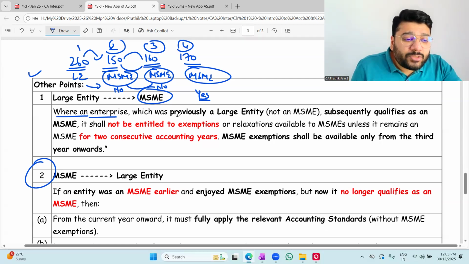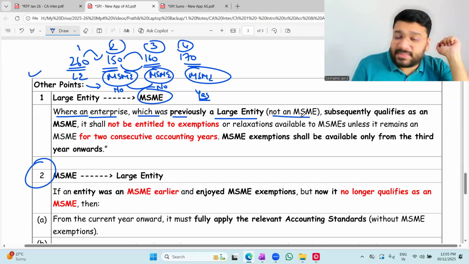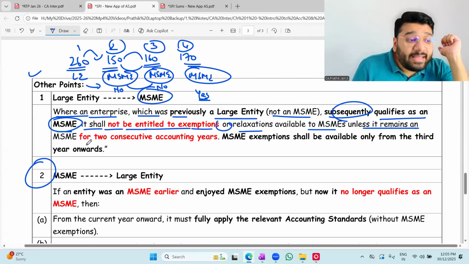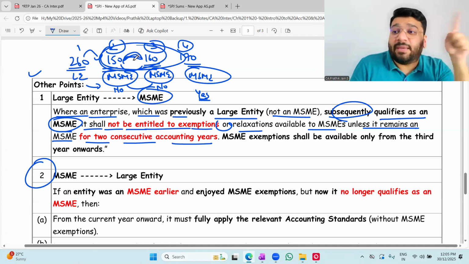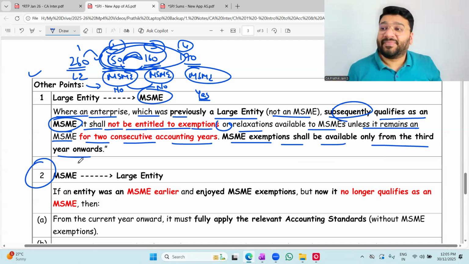For an enterprise which was previously a large entity, not an MSME, and subsequently later qualifies as an MSME, it shall not be entitled to exemption. Though it is MSME, it will not be entitled to exemption or relaxation to MSME unless it remains as an MSME for 2 consecutive accounting years. Then MSME exemption will be available only from third year onwards, provided in third year it is still MSME.